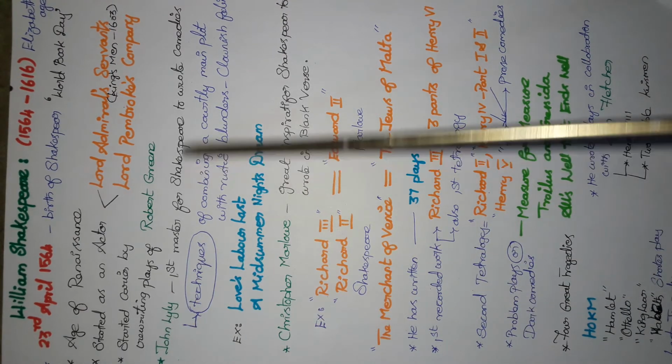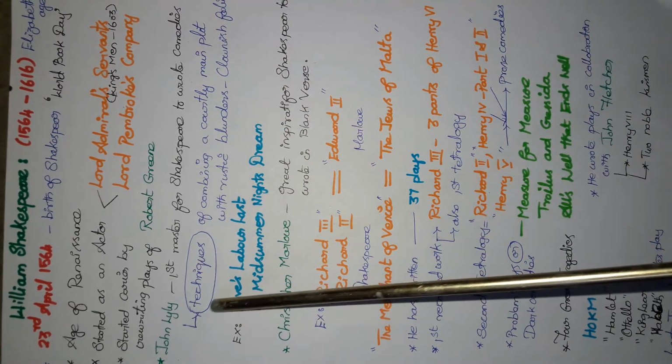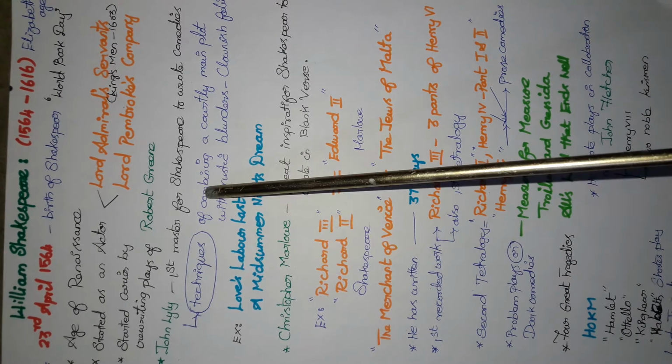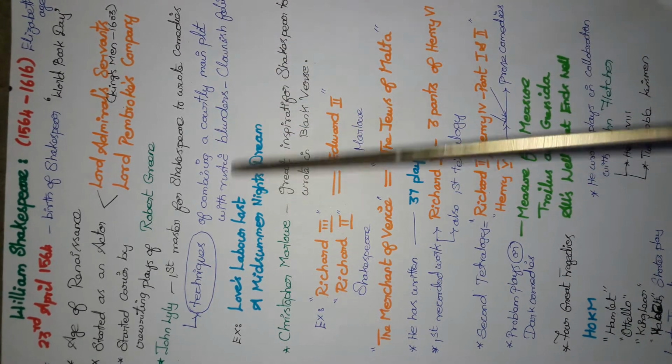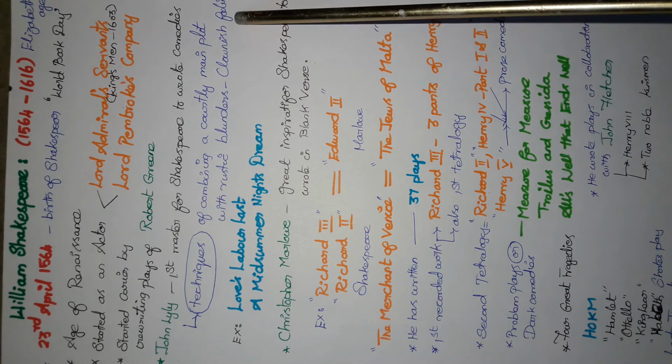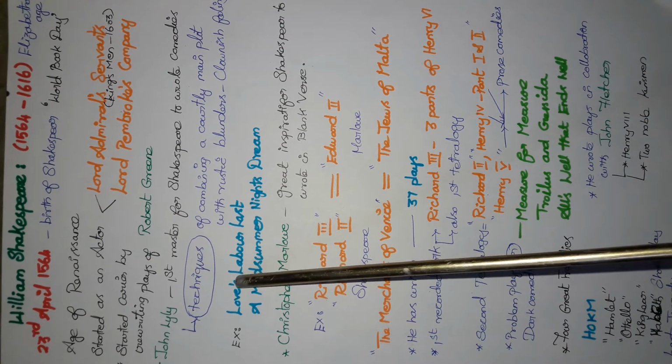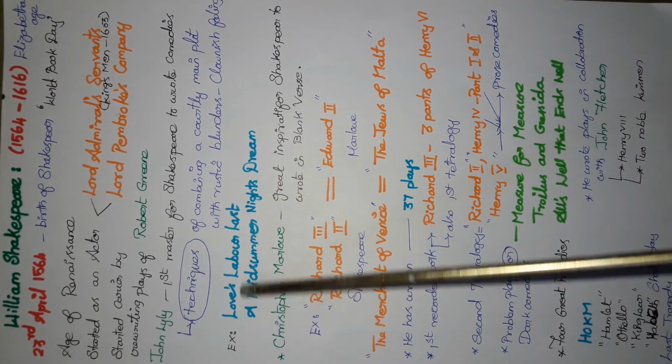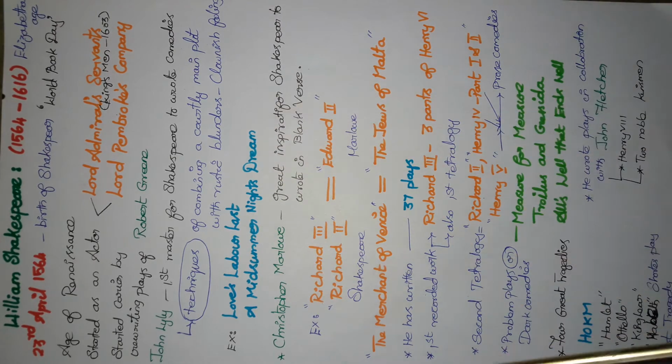He is the first master of Shakespeare to write comedies. John Lyly's technique was combining a courtly main plot with a rustic bluntness, clownish foolishness. And it has been seen in Shakespeare's plays Love's Labour's Lost and A Midsummer Night's Dream.